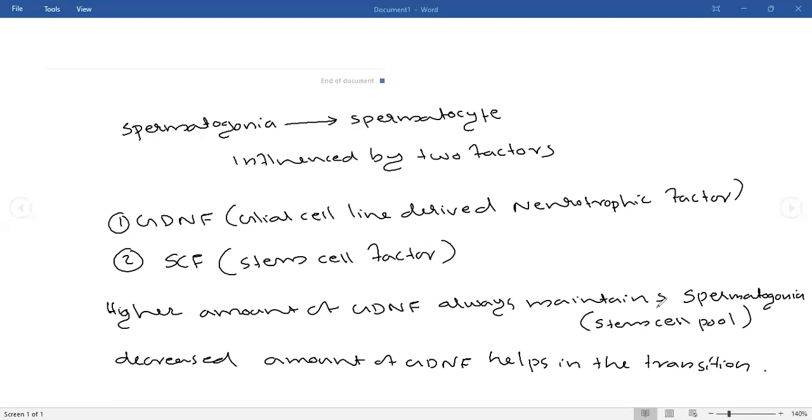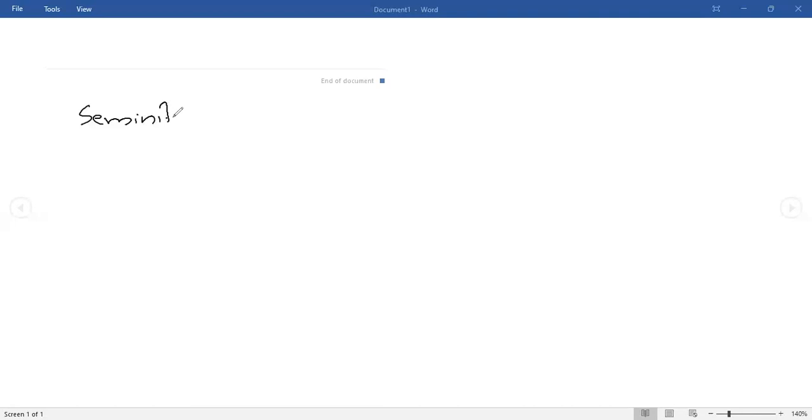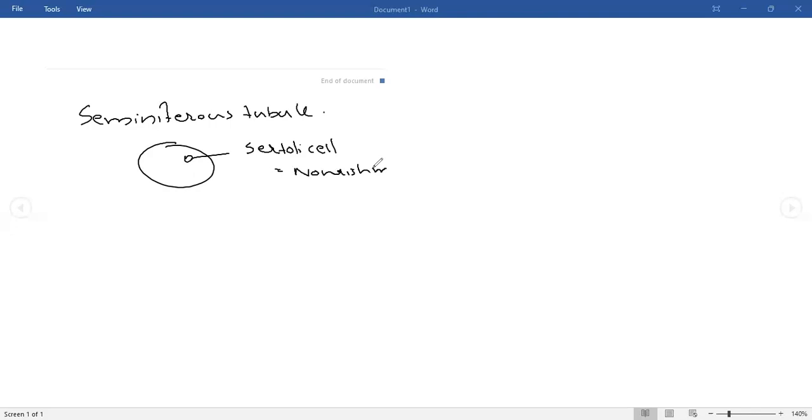Now, inside the seminiferous tubule, I hope you are remembering the seminiferous tubule. Inside a seminiferous tubule, you can see two types of cells. The first type of cell is known as the Sertoli cell. What is the duty of the Sertoli cell? Nourishment to sperm. That is the duty of the Sertoli cell.